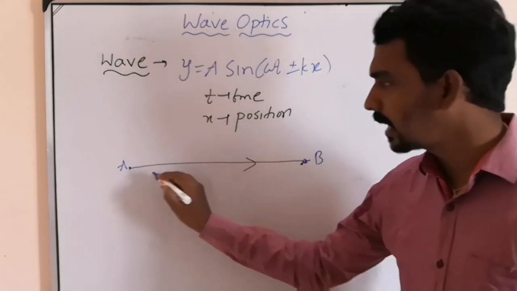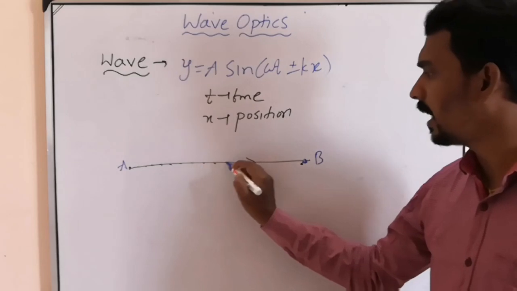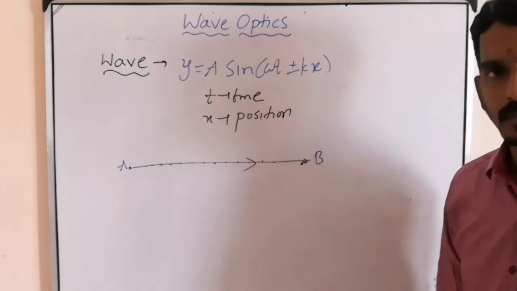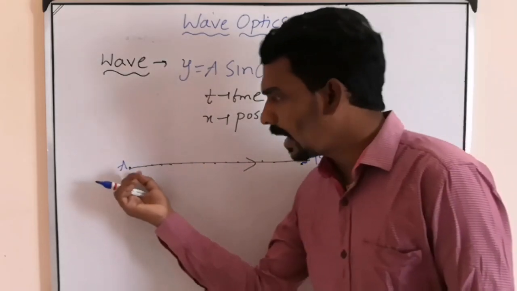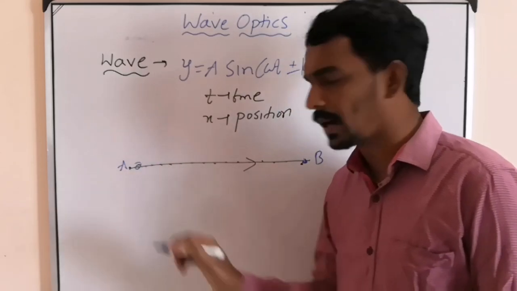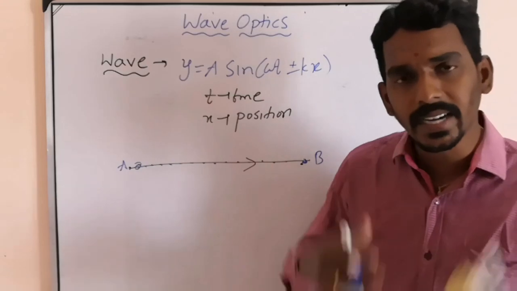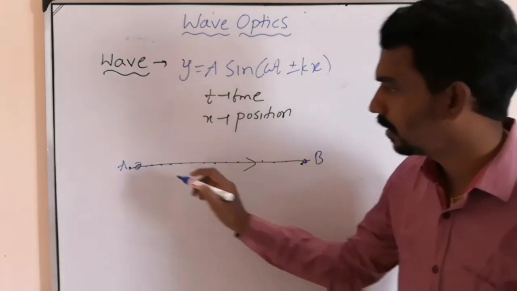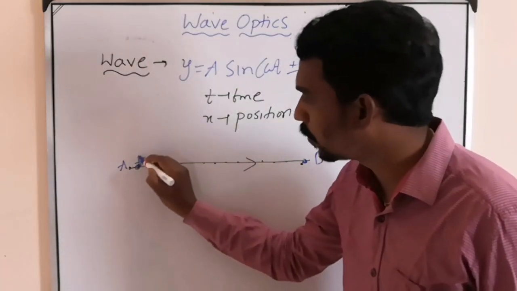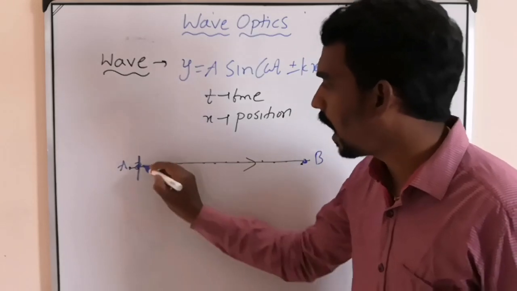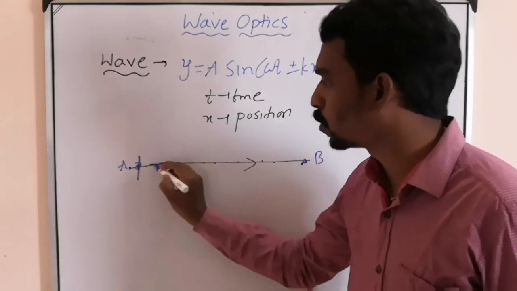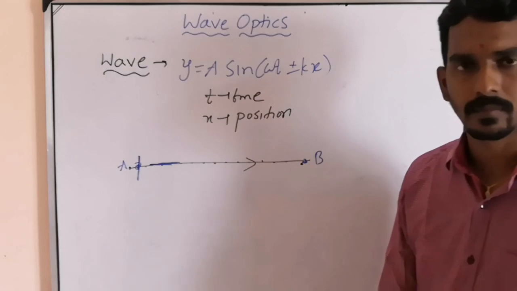The particles of the medium are existing everywhere. When that wave energy is absorbed by one particle, it starts vibrating. It gets excited and it will vibrate, like from this point it may move like this, or it may move like this. Two possibilities are there.